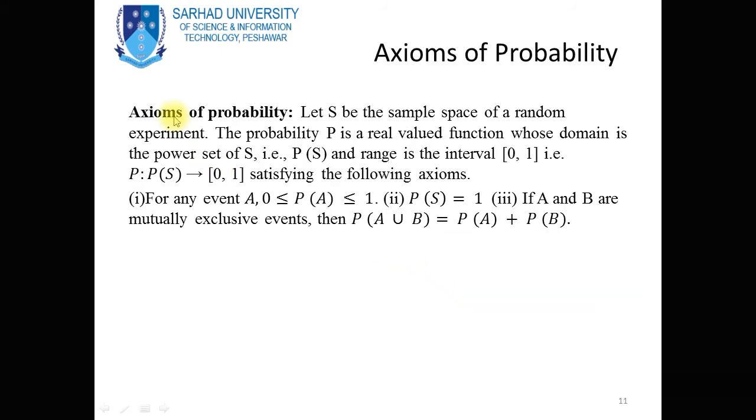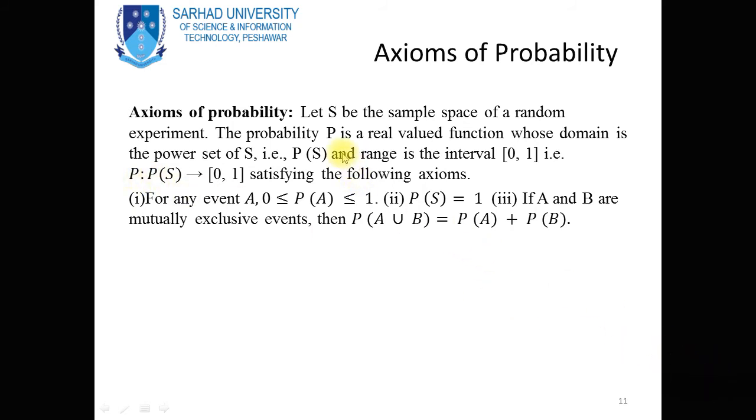Now, axioms of probability. Let S be the sample space of a random experiment. The probability P is a real valued function whose domain is the power set of S, and whose range is the closed interval 0 and 1.